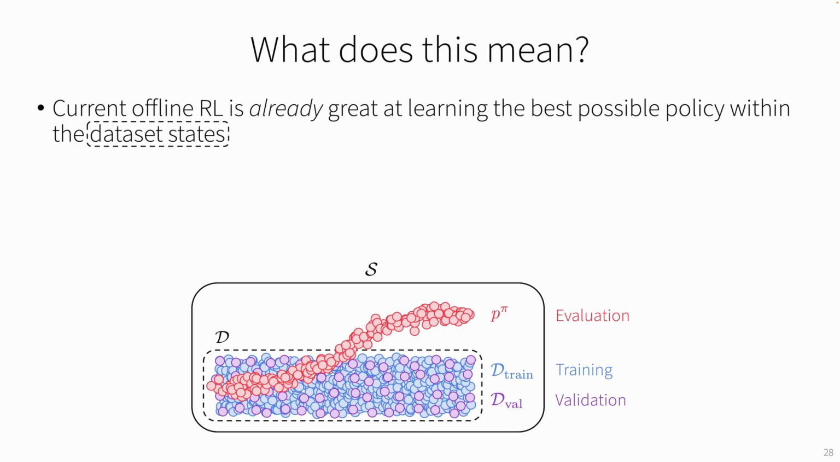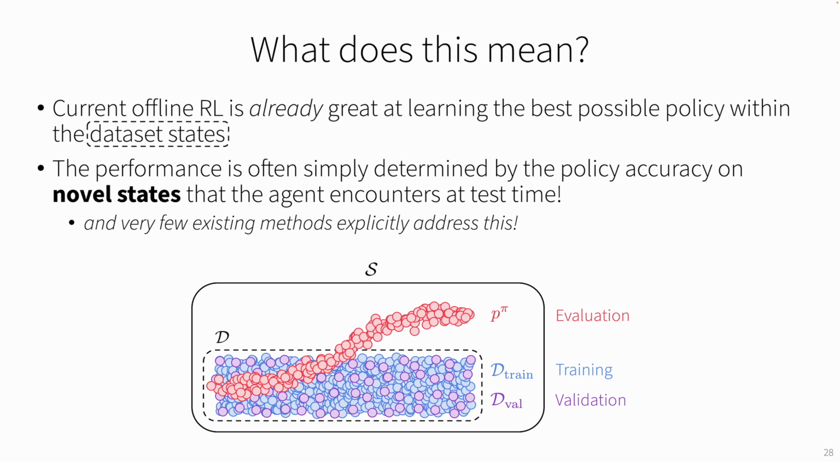So the conclusion here is that maybe current offline RL is already very good at learning the best possible policy if the state is in the dataset distribution. And the performance of offline to online RL is often simply bottlenecked by the policy accuracy on novel states that are outside of the data distribution and that the agent encounters at test time. And very few existing methods explicitly address this generalization bottleneck because they mostly focus on pessimism and conservatism, not generalization. But our analysis tells us that it's one of the most important bottlenecks in offline to online RL.